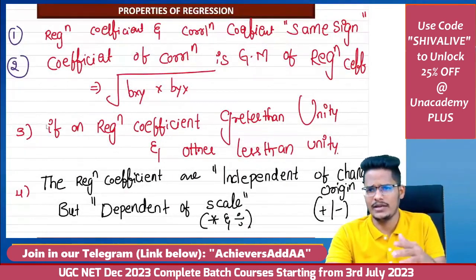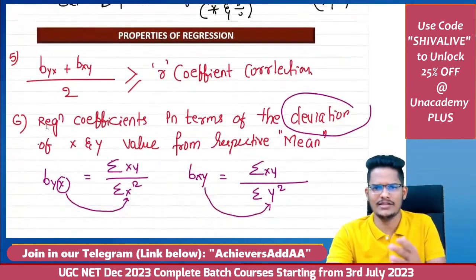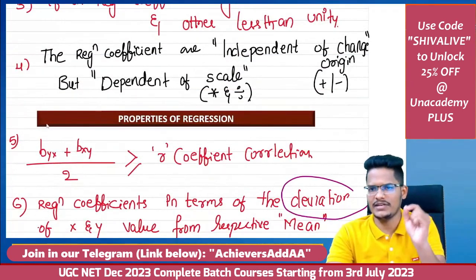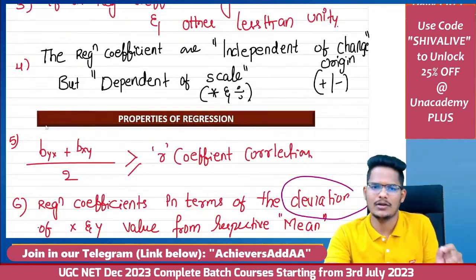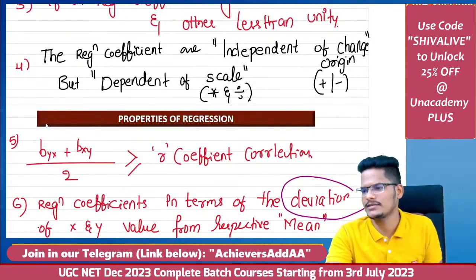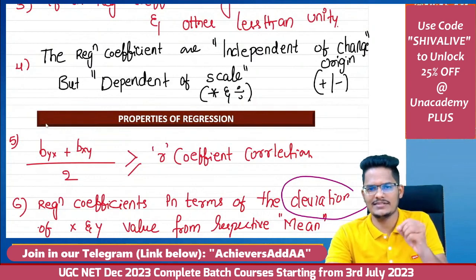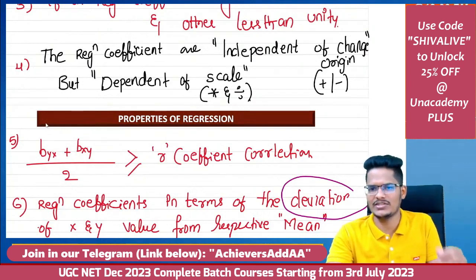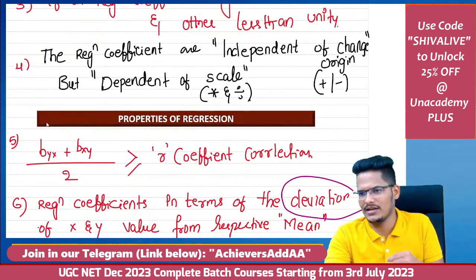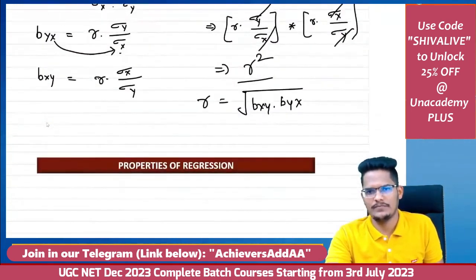After that, geometric mean, and it must have the same sign. All these, and the regression coefficient is independent of change of origin, not of scale, because it is dependent on the scale. Dependent on the scale is nothing but being impacted by multiplication and division. It is not impacted by subtraction and addition.